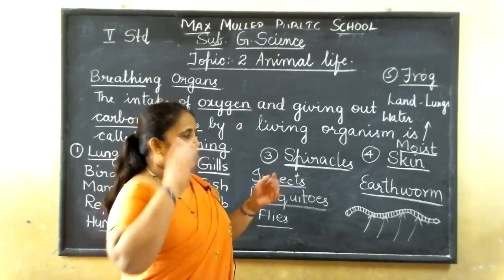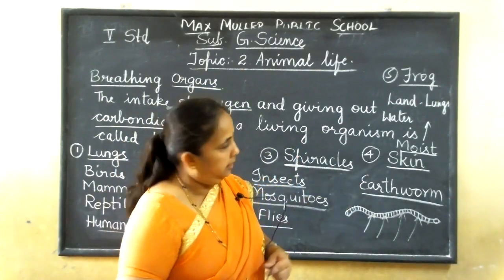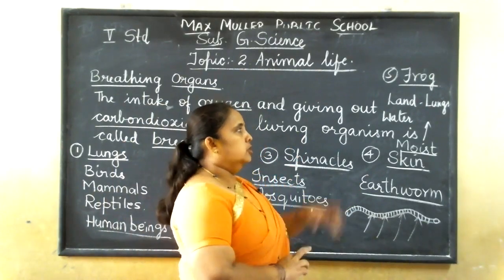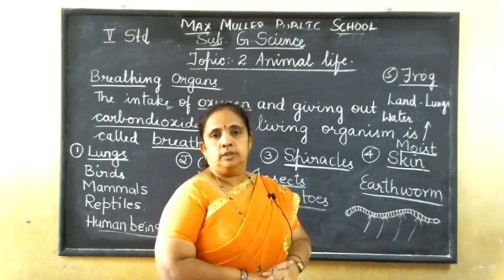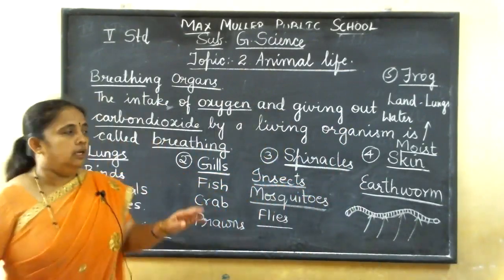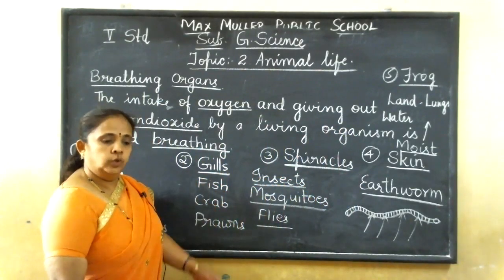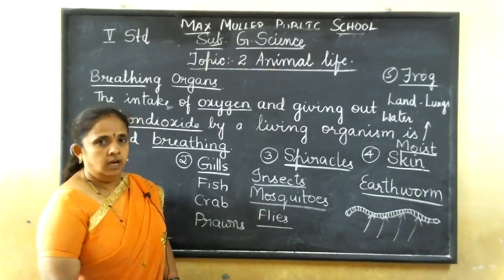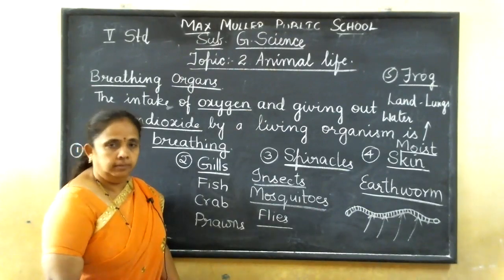Then the earthworm breathes through the moist skin, and the frog is adapted to two types of breathing. When it is on the land, it will breathe through the lungs, and when it is in water, it will breathe through the moist skin. Okay, children? So till here, I'm going to stop. I'll conclude this. In the next class, we'll see how animals are classified according to their different feeding habits.